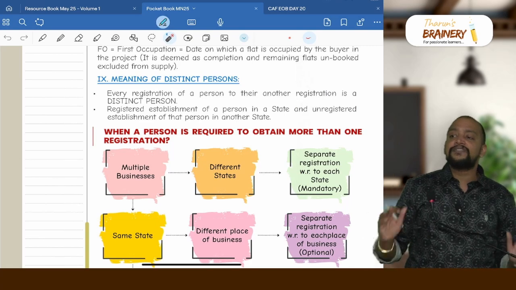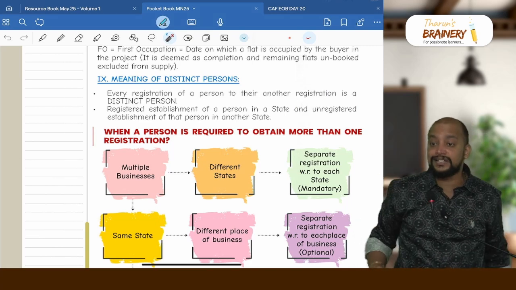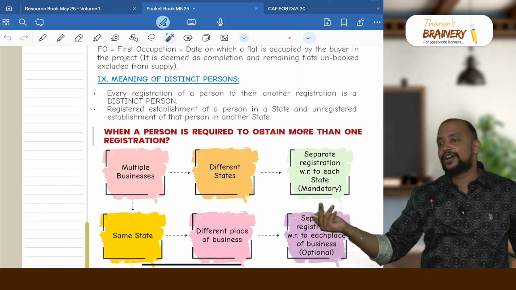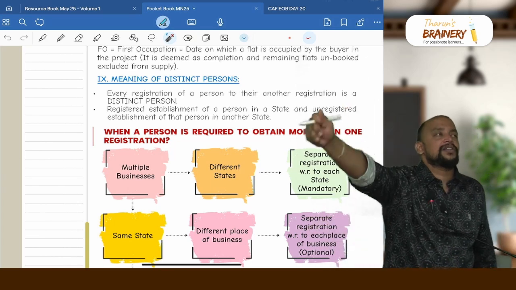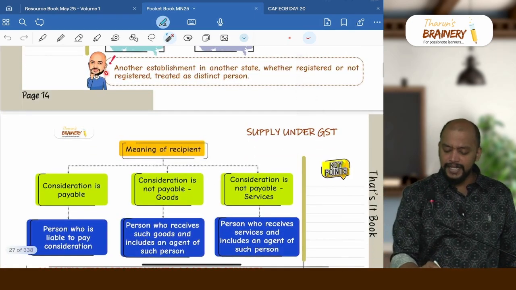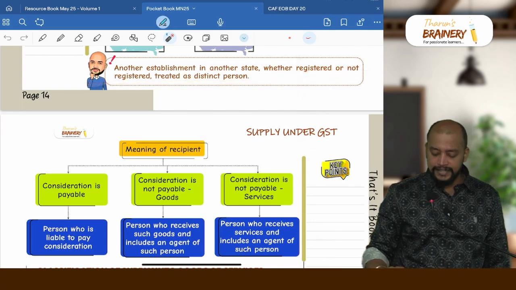So the provision says every person is required to obtain registration in every state from where they make taxable supplies. If they are not making taxable supplies, they are not required to get registered. Even so, an unregistered establishment will be treated as a distinct person. So another establishment in another state, whether registered or not, is treated as a distinct person.